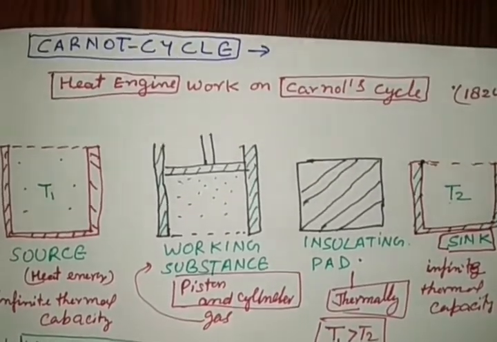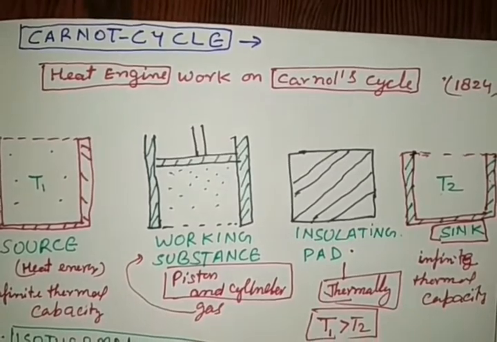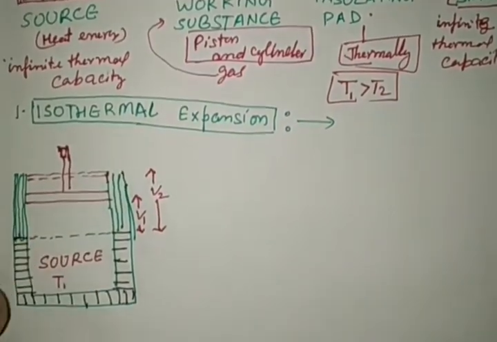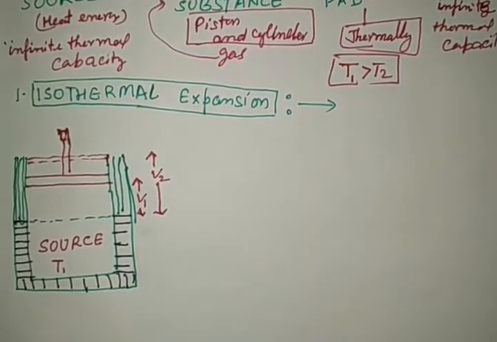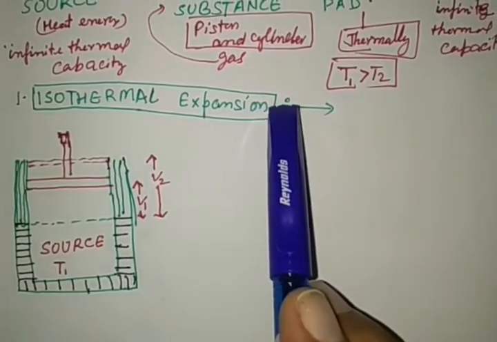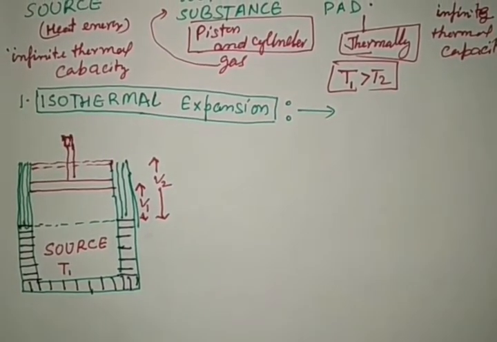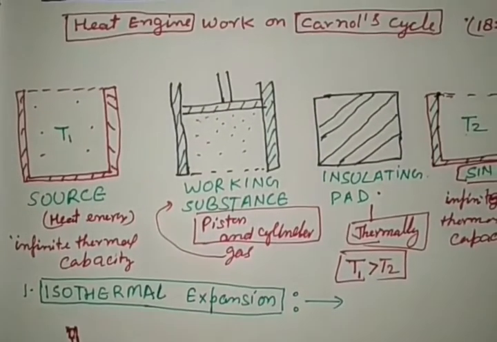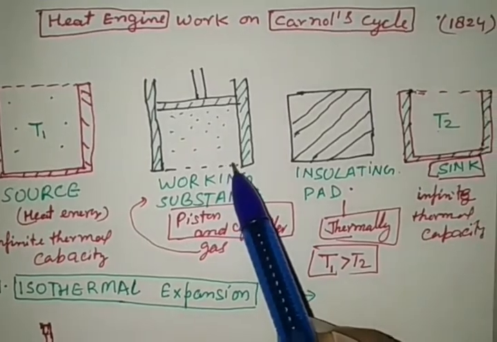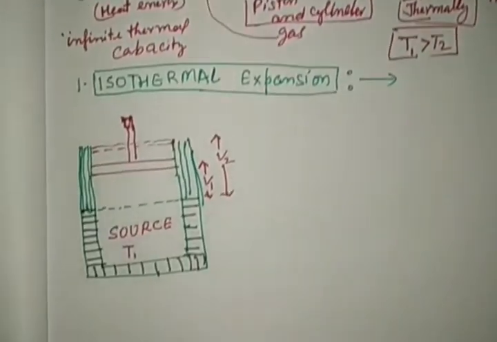This Carnot cycle works in four processes. Let us see the first process. The first one is called isothermal expansion. See the procedure in the isothermal expansion process. Here the working substance is kept over the source, like this in the diagram.